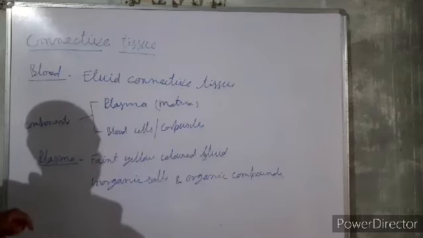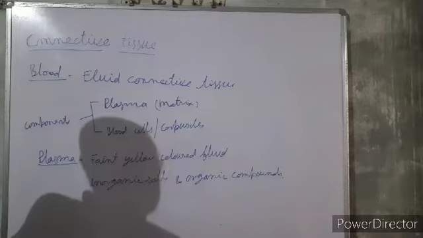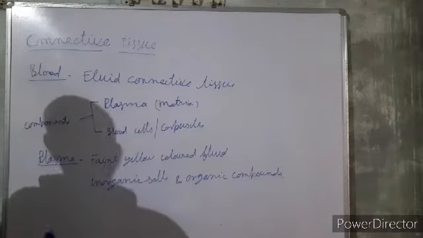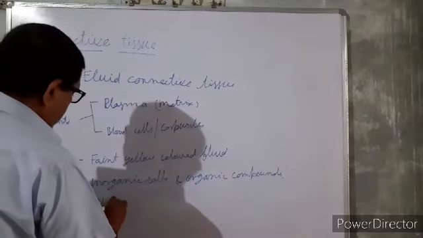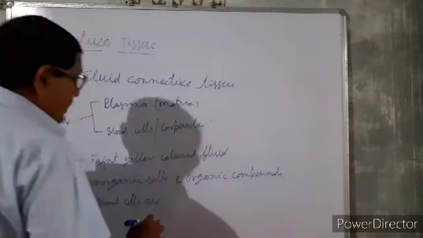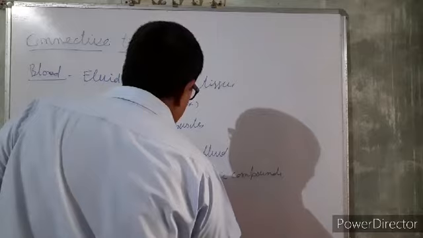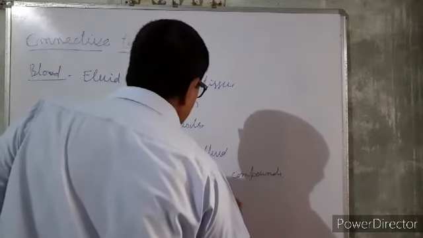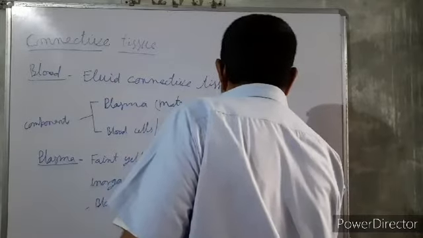It also contains hormones, ions, etc. And blood corpuscles are blood cells. Blood cells are also suspended in it.